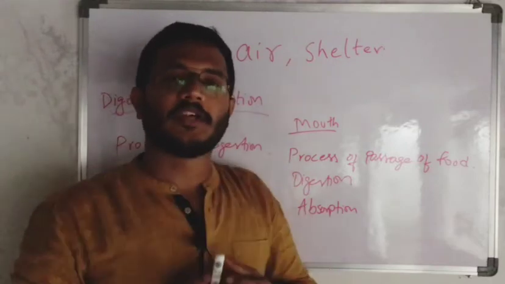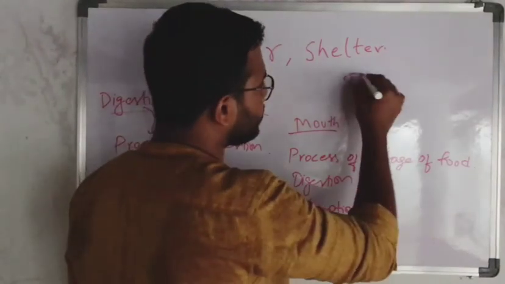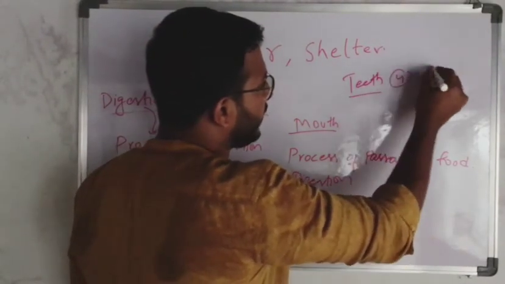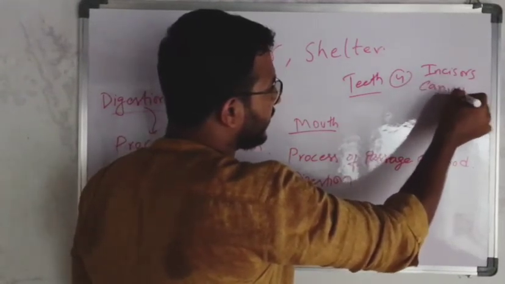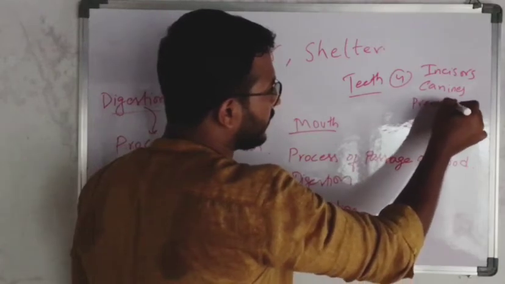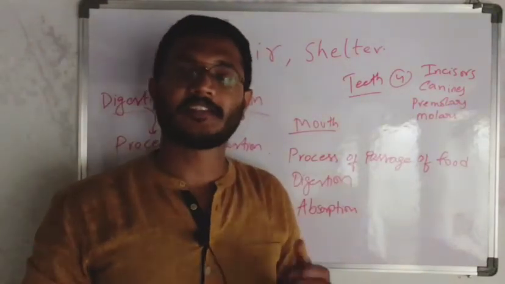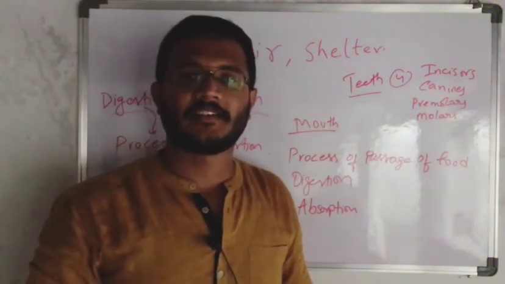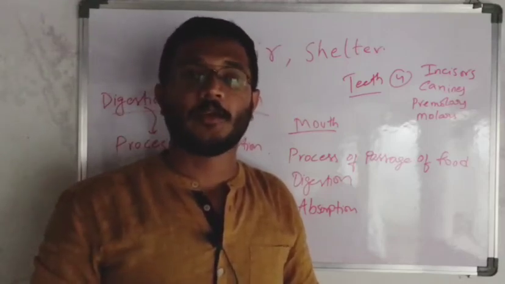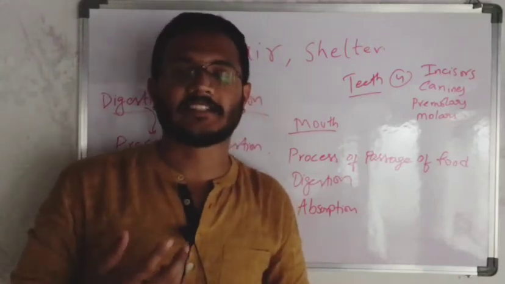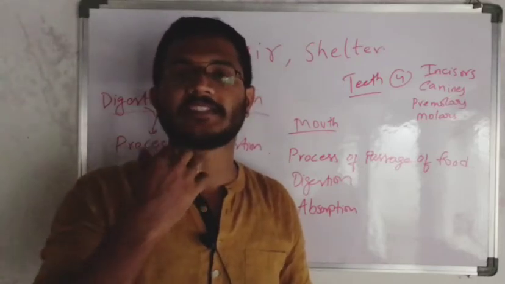For example, in our mouth we have different teeth. We have 4 types of teeth: incisors, canines, premolars, molars. How many are there? What is the function of each and every tooth? Those details we will see. And we have the tongue. What is the function of the tongue, and how can we sense the taste with the help of the tongue? What are the taste buds, and which taste can we recognize at which place in our tongue?